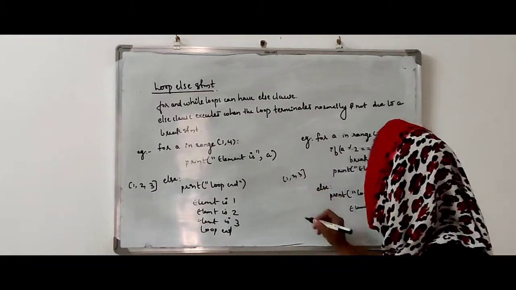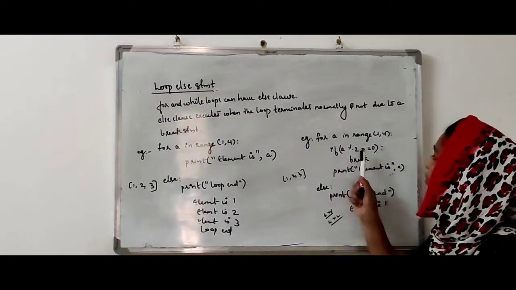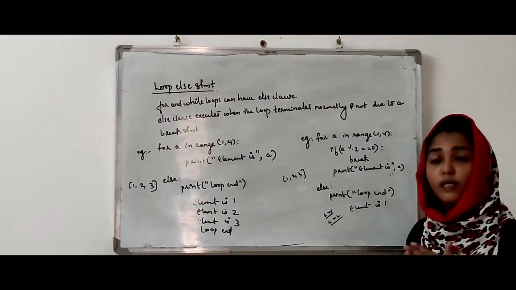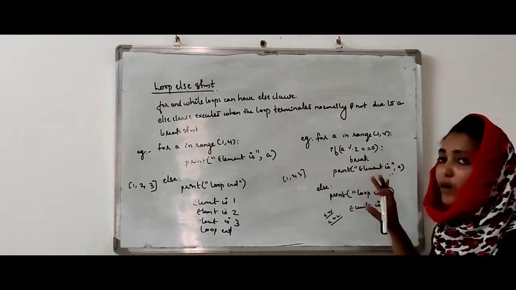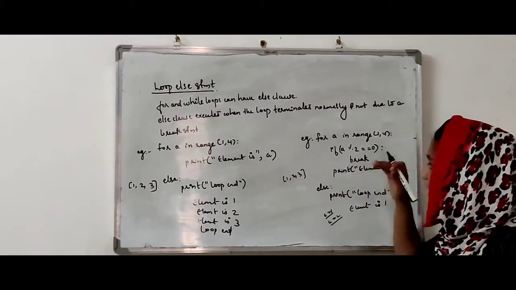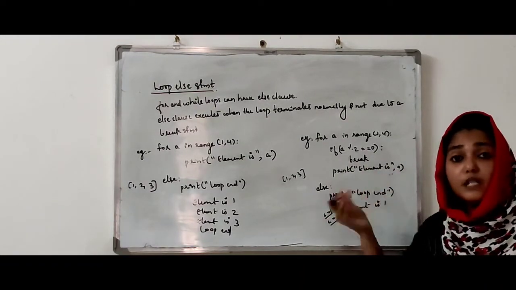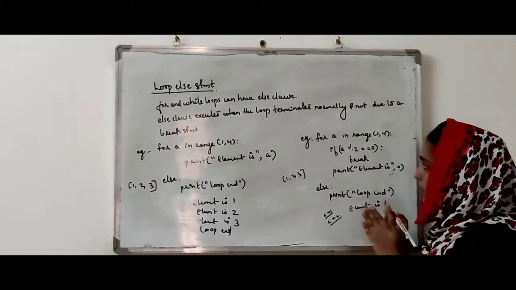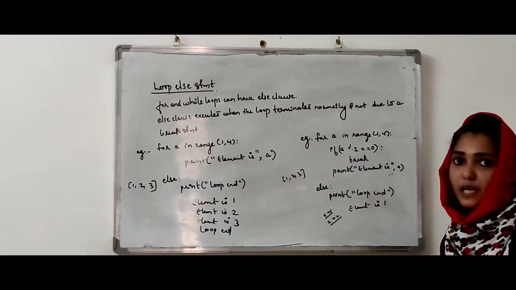Then for the next iteration, a is equal to 2. If a modulo 2 equal to 0, what is the value of a now? It is 2. What is 2 modulo 2? 2 modulo 2 is 0. So break. What happens here? We are breaking from the for loop. So the loop doesn't terminate in a normal way. It terminates due to a break statement. So the else part will not execute. Then what is the actual output for the second program? Element is 1 is the actual output of the second program.